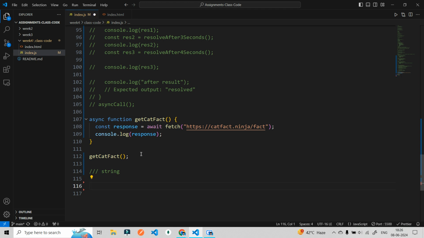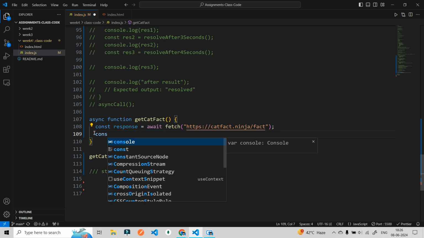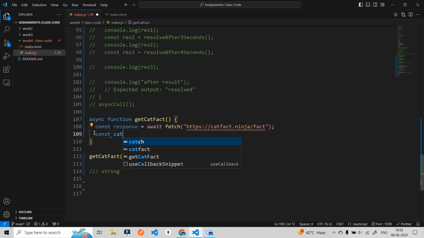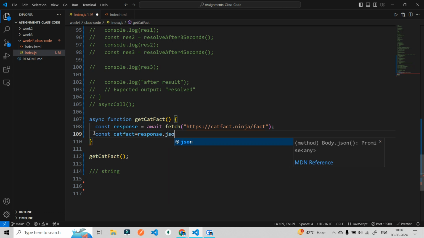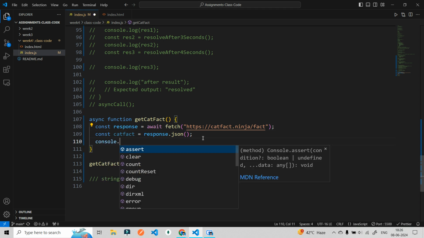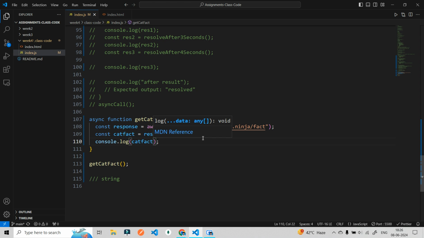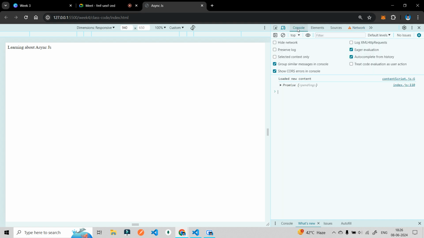So what we have to do is convert this response to a JSON object. This particular response is a string now. Let's see how we can convert this. If I do const catFact, I will write here response.json. This is how you will convert this particular thing to an object, as simple as that. Now, if I go back and refresh this,